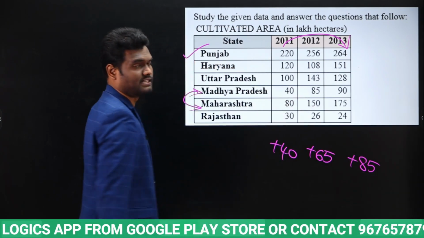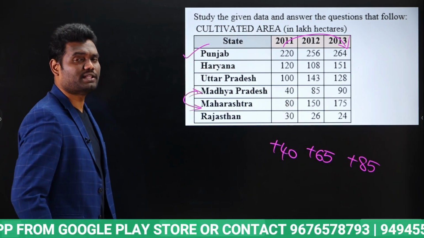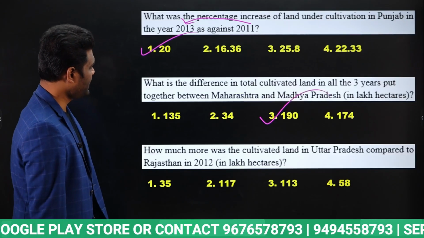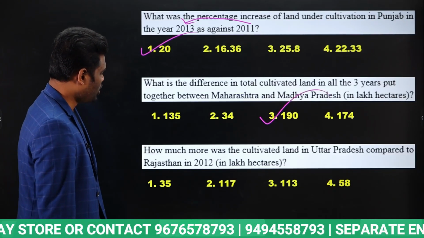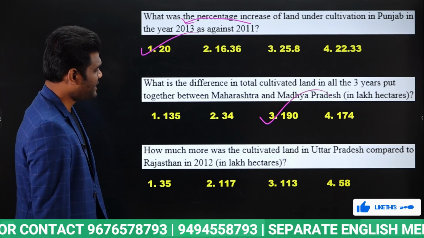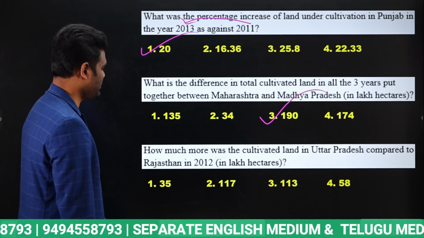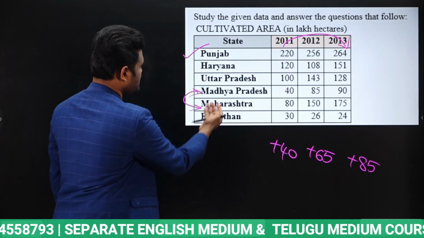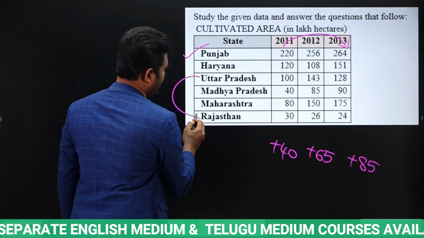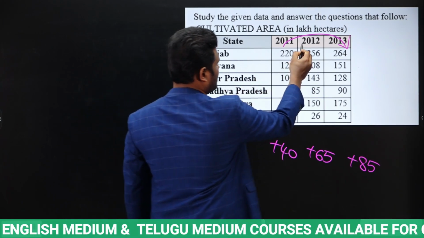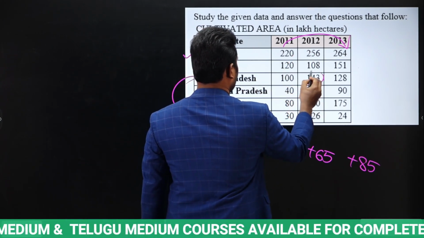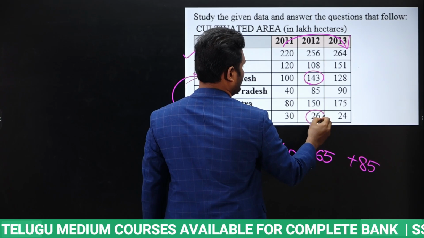Directly take the difference here itself, then you can get the answer much easier. Okay. Next. How much more was the cultivated land in UP compared to Rajasthan in 2012? In 2012, UP is 143, Rajasthan is 26.